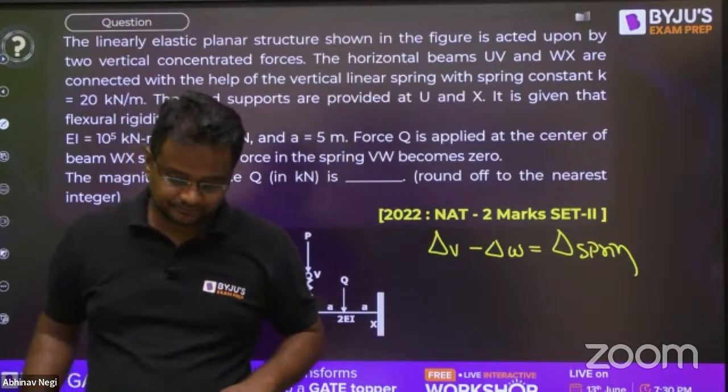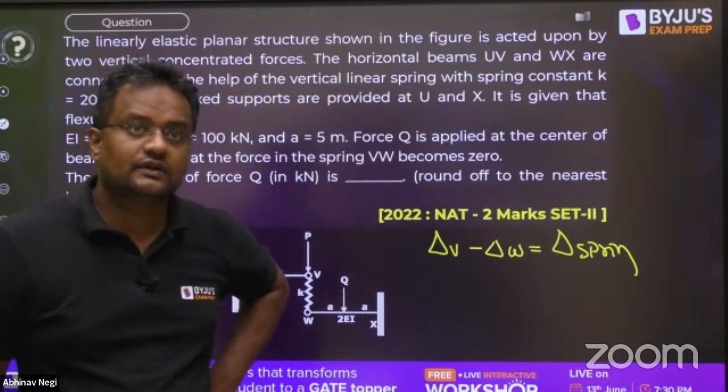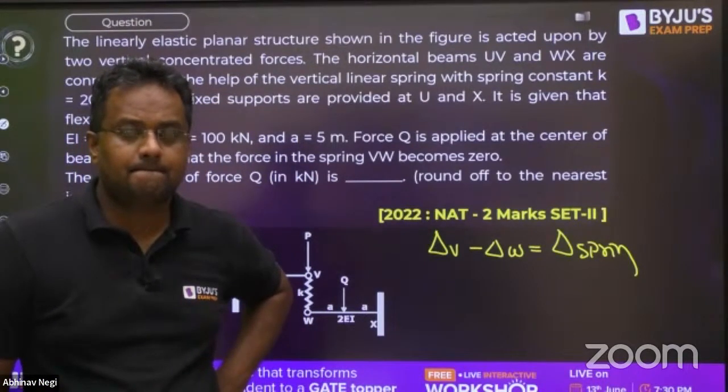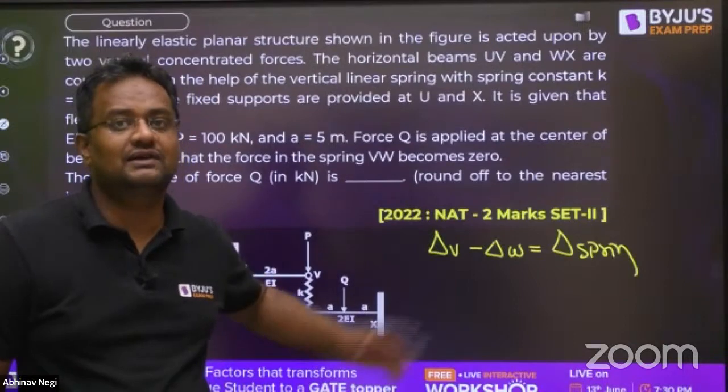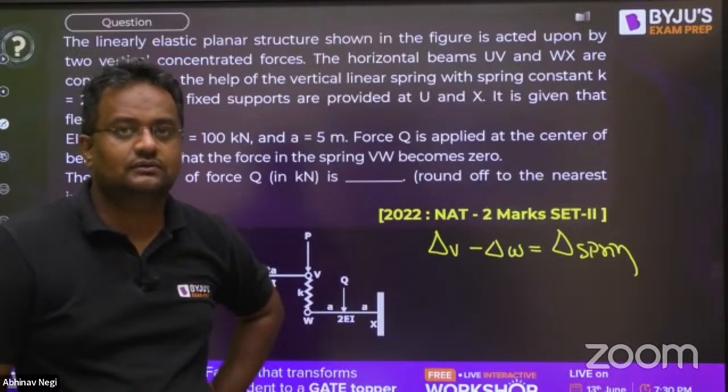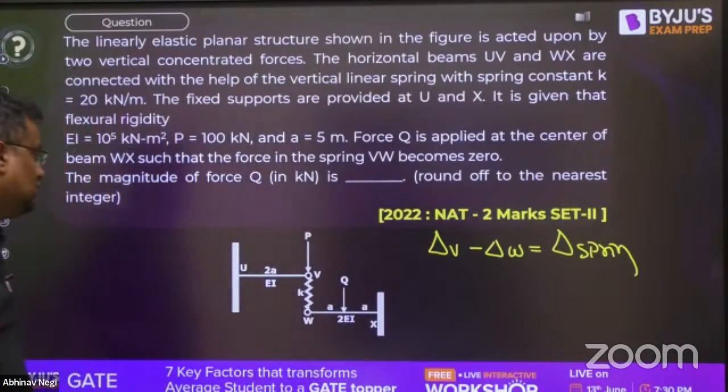Give me the answer. Give me the answer, please, everyone. Guys, I have done this in the exam day only. Tell me the value of Q such that the force in the spring will be 0 here.